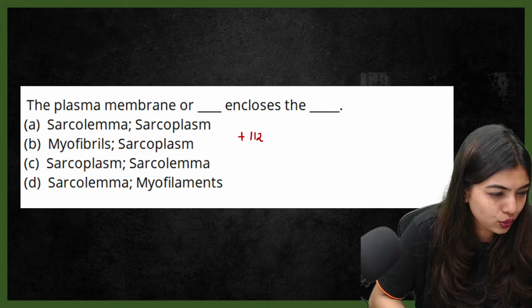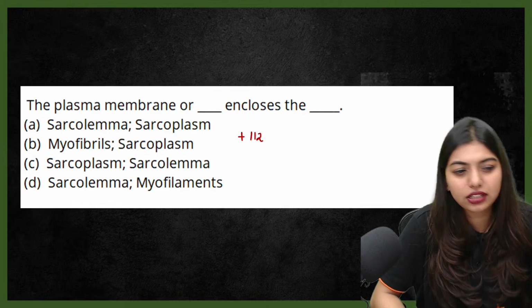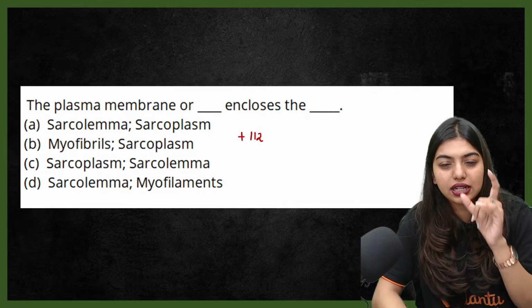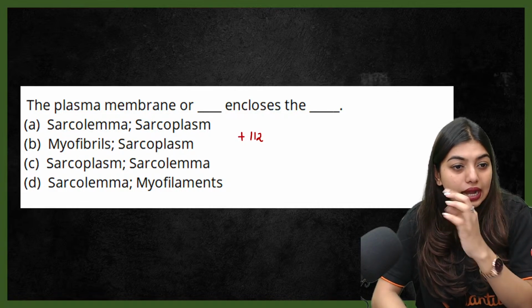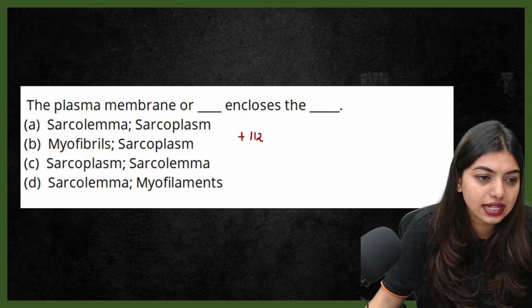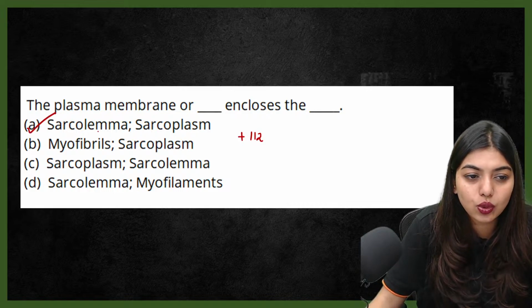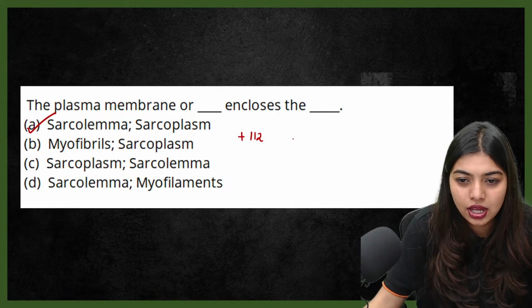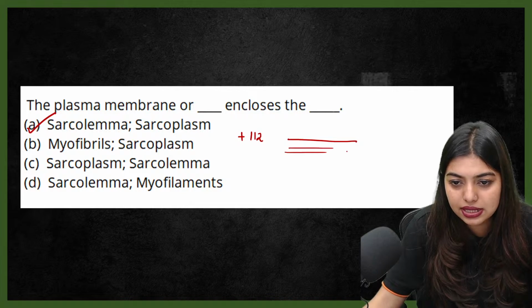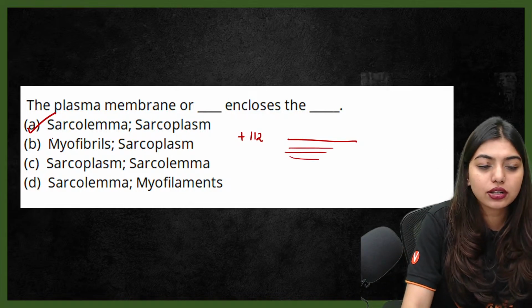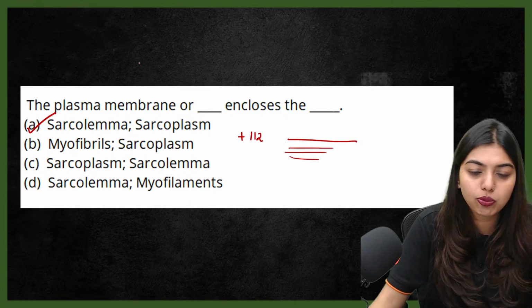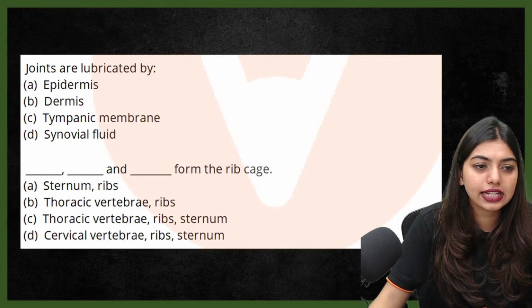Don't get confused. See, you can get confused with two options maximum, but then remember lemma and plasm. Okay, yes, very good. Option number A, sarcolemma and sarcoplasm. Lemma and plasm. Inside, plasm will be there. So encloses the plasm. Good job. 112 marks. Next one.